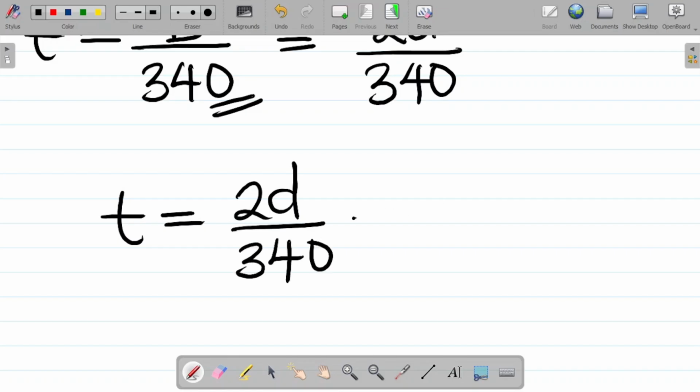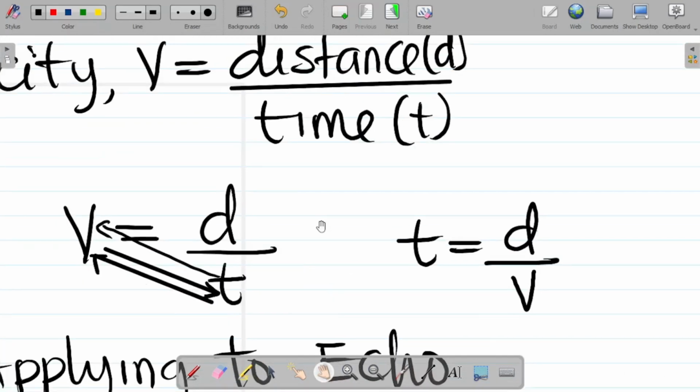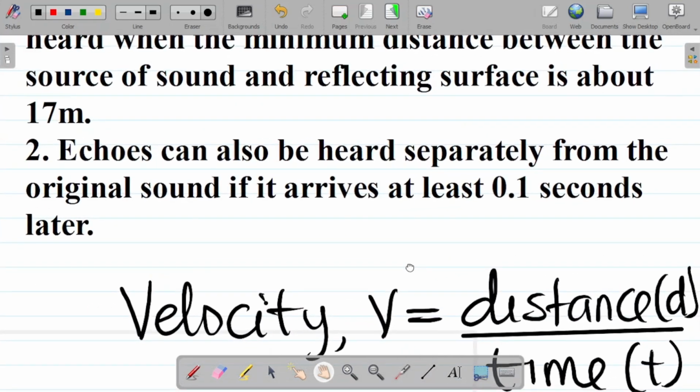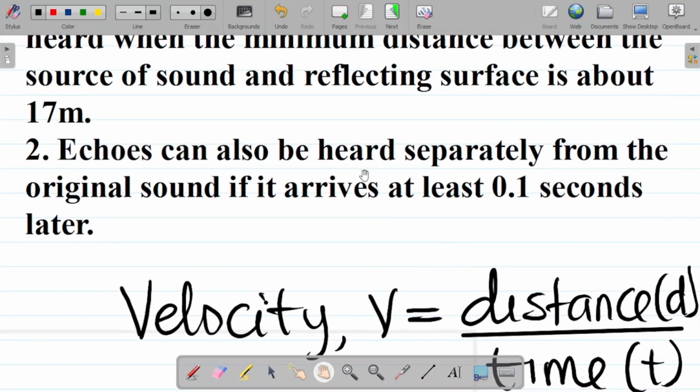Now, here's our first equation on sound waves to note. Again, let's go back and look at our second concept. It said echoes can only be heard separately. Let me underline this.